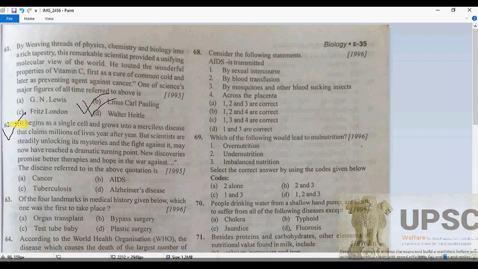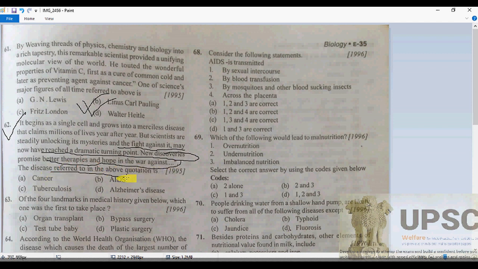Number 62. It begins in a single cell and grows into a merciless disease that claims the lives of millions year after year. But scientists are steadily unlocking its mysteries, and what they find against it may have dramatic turning points. Now discover the promise of better therapies and hope in the war against it.